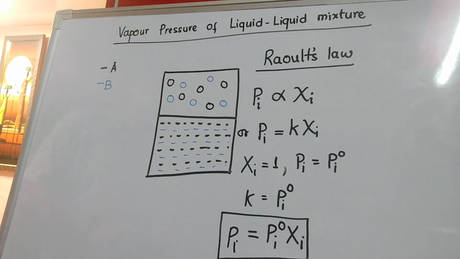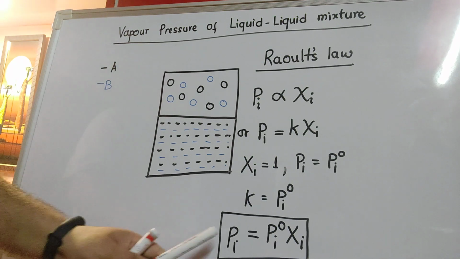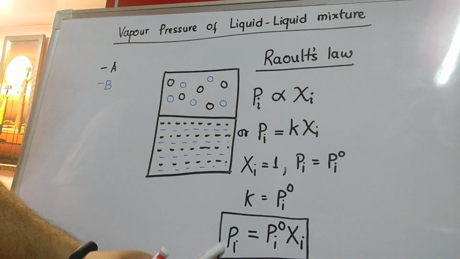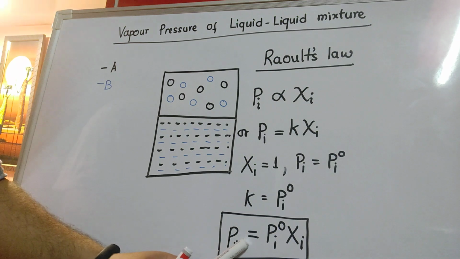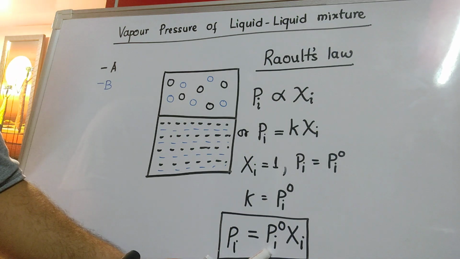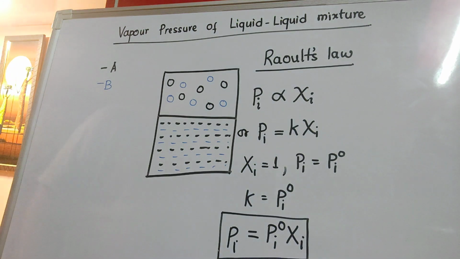So this is the mathematical expression for Raoult's law, which states that the partial pressure of a particular component in the mixture is equal to the product of its pure pressure when present alone into its mole fraction in the liquid phase, and it is applicable to all volatile liquids whosoever is present in the mixture.